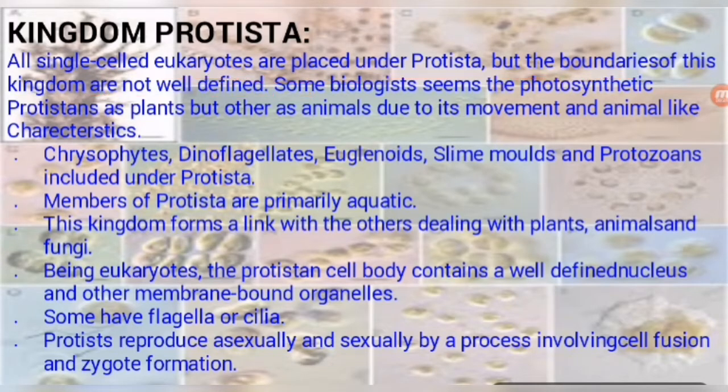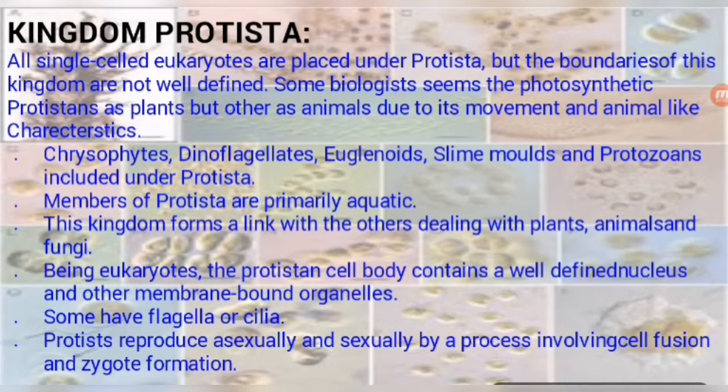not well defined. Why? Because some biologists consider the photosynthetic ones as plants, since both types of unicellular eukaryotic organisms are placed inside Protista: those which perform photosynthesis and those which show heterotrophic nutrition. That is why some biologists regard photosynthetic protists as plants, but the heterotrophic ones are regarded as animals. So students, this is the controversy in this kingdom.